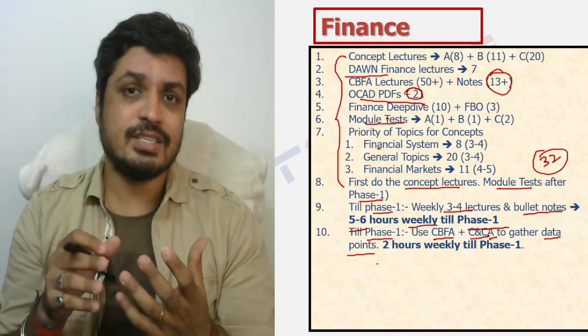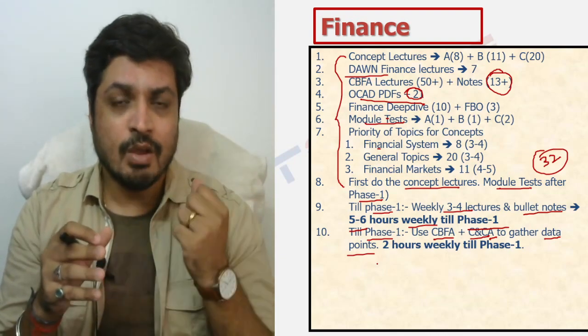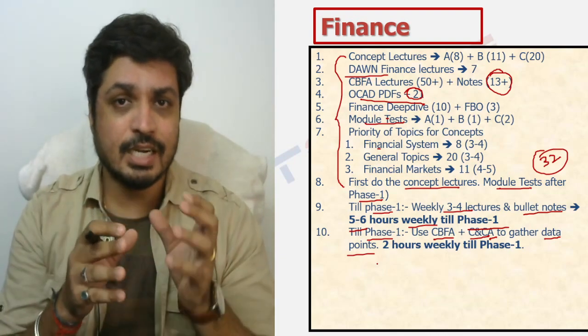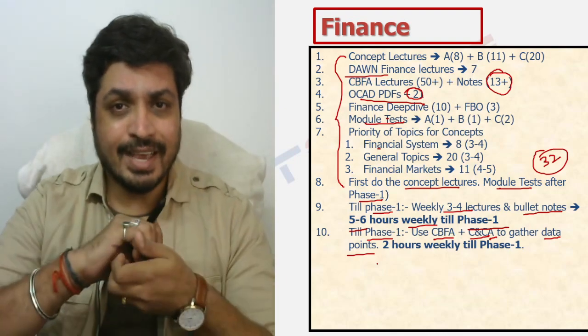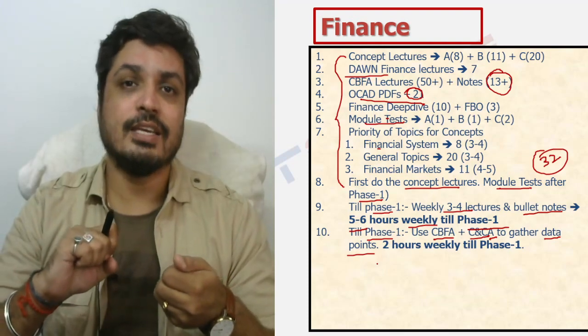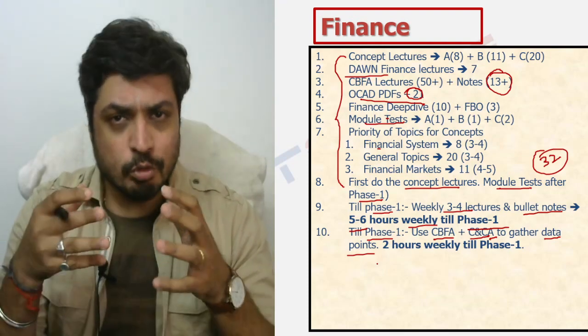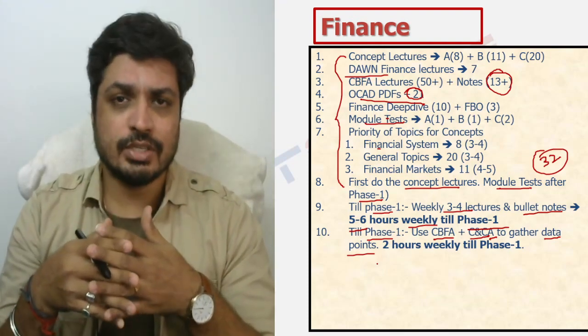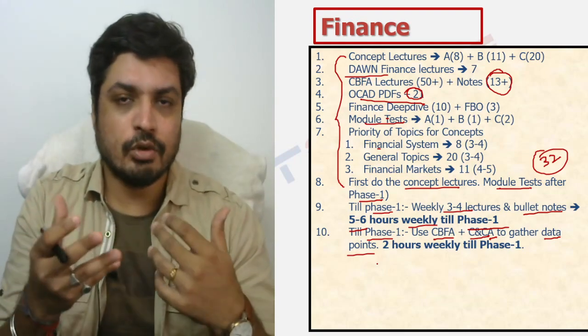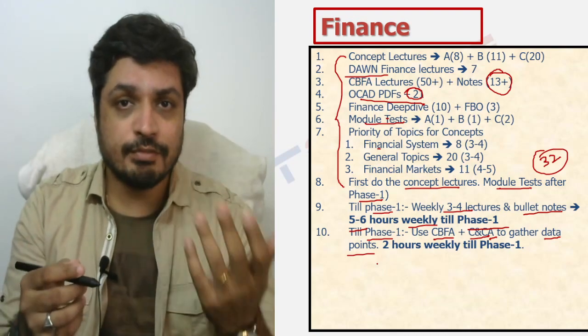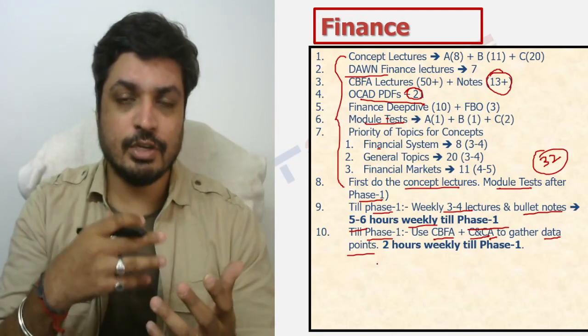And even from a C&CA standpoint, current and contemporary affairs, why am I including an ESI related portion in finance? The reason is that it's very difficult to extricate or separate finance and economics. Both of these are so intertwined with each other that sometimes when you read economics, it will feel like you're reading for finance as well. And sometimes when you're reading finance, you might feel that you're actually preparing for ESI.